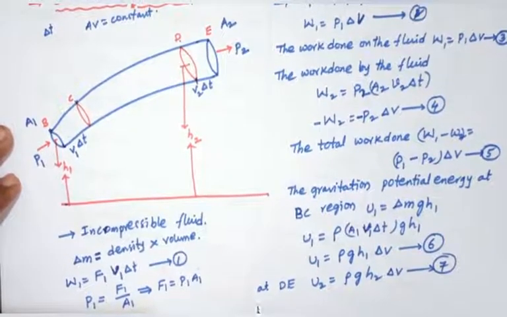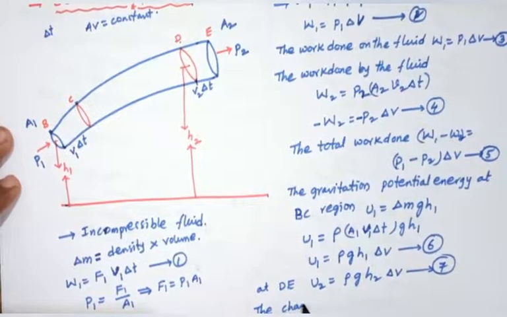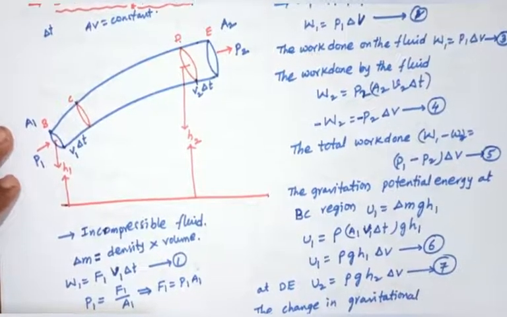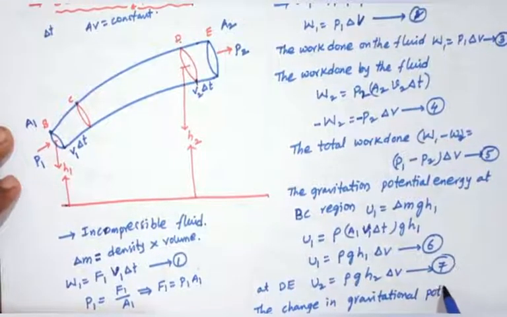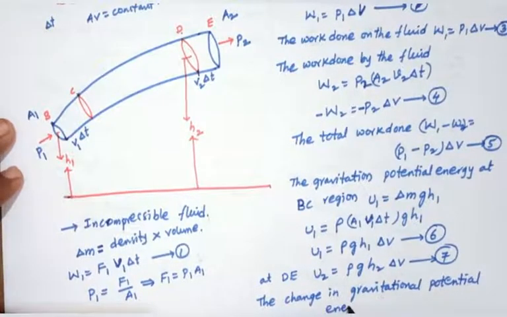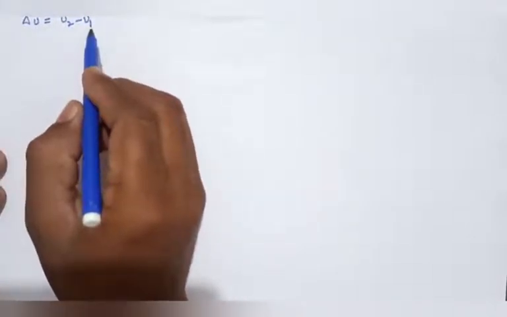Okay, the change in gravitational potential energy, delta U equals to U2 minus U1. From this equation, delta U equals to U2 minus U1.